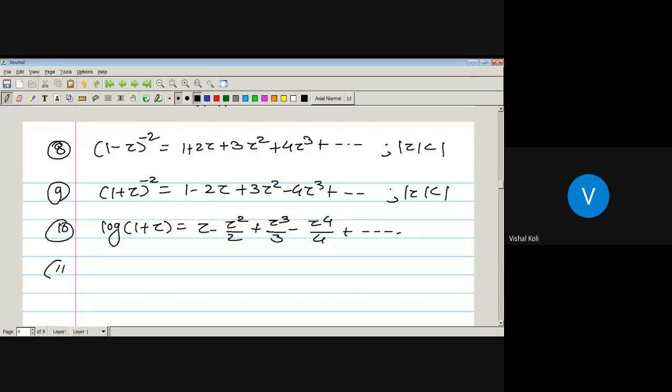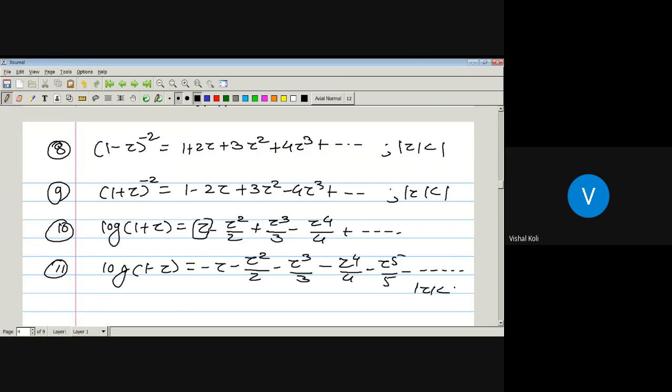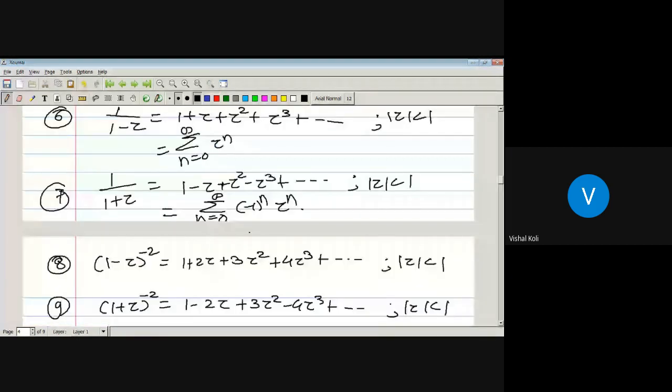Again, last one is nothing but log of 1 minus z. And for 1 minus z here, each term, that is each term of this z, its coefficient will be -1. Then it is nothing but minus of z minus z square divided by 2 minus z cube divided by 3 minus z raised to 4 divided by 4 minus z raised to 5 divided by 5 minus and so on. Again here modulus of z is less than 1, and here also modulus of z is less than 1. Okay, so these are some functions and their power series expansions.